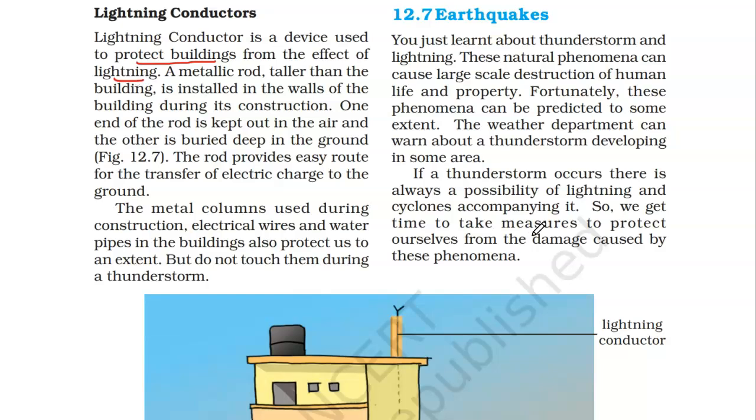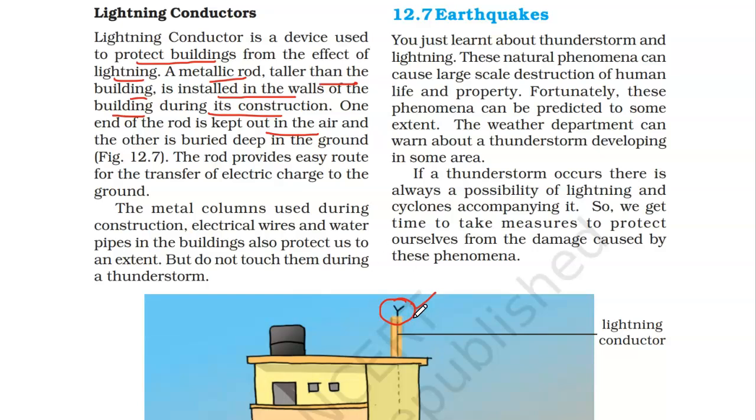And how does it look? It is a metallic rod. It is taller than the building, and it is installed in the walls of the building while it is constructed. So during the construction process only, the building is installed with a lightning conductor. Now, one end of the rod is kept out in the air, as you can see this part. You'll see lightning conductors in many tall buildings usually.